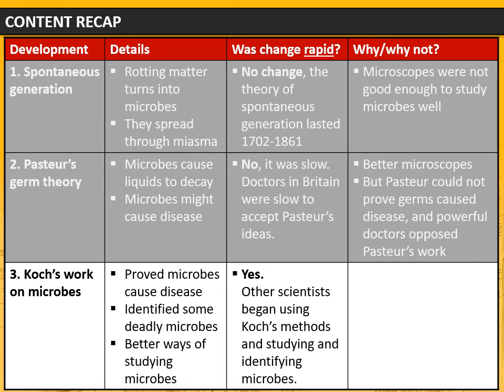I think it was. Other scientists were convinced by Koch's work because he managed to prove his findings through scientific experiments, mostly conducted on animals. And other scientists picked up Koch's methods and began to use them. They began studying microbes for themselves, and they began racing to identify other microbes too, like diphtheria and plague. And in this paragraph of my answer, I'm going to try and explain why change was so rapid here.